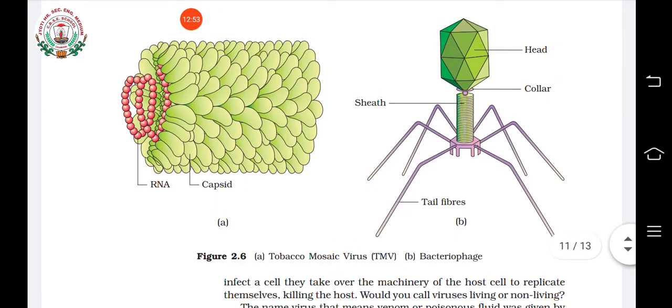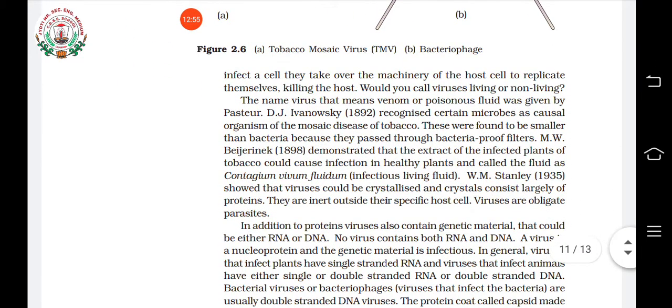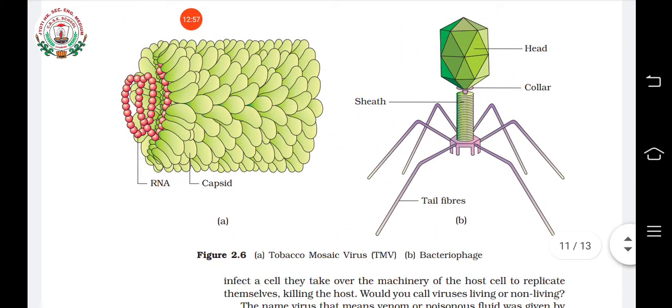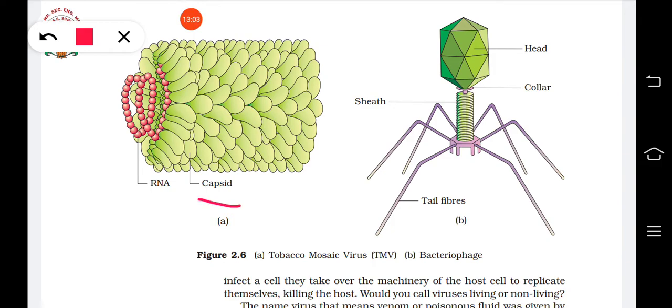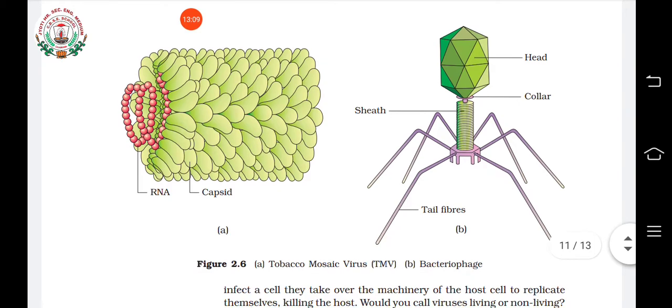So if you see the structure of a virus, they will have a protein coat that is known as the capsid. The protein coat of the virus is known as the capsid, and inside the capsid you can see the genetic material. The genetic material can be either RNA or DNA.